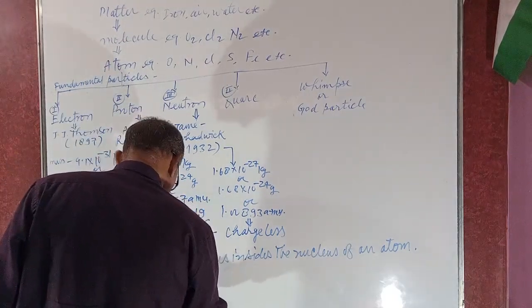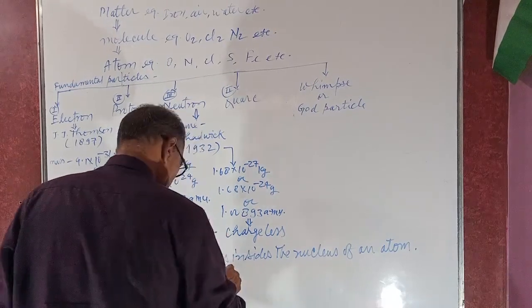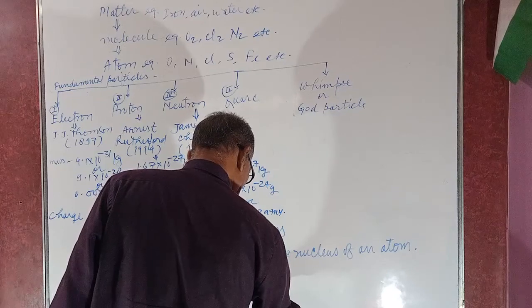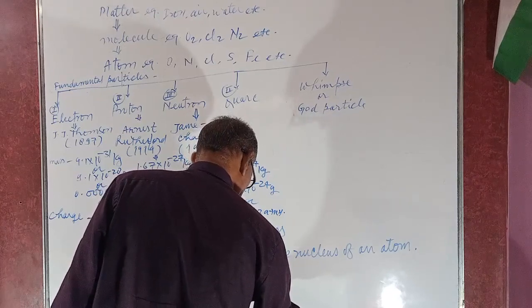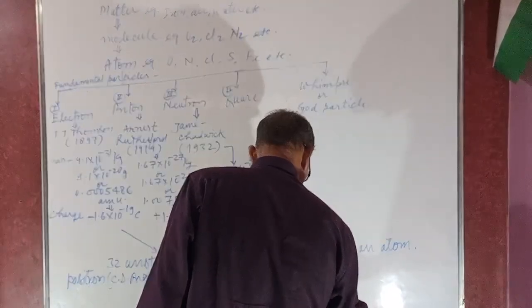Next, the meson was discovered by Yukawa. He was a Japanese scientist who discovered the meson. After meson, boson.